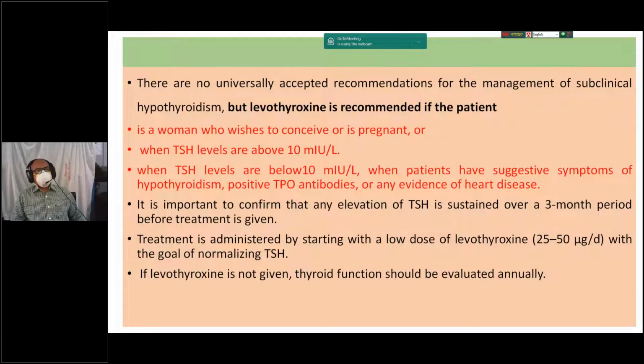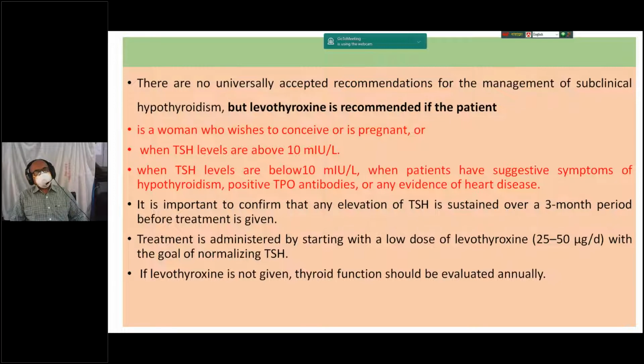There is no universally accepted recommendation for the management of subclinical hypothyroidism, but the drug is the same. Levothyroxine is recommended. How will you give levothyroxine, when, and who are the candidates? There are three or four conditions. If the patient wishes to conceive or is pregnant, or the TSH level is more than 10, or the TSH is below 10 but the patient has suggestive symptoms of hypothyroidism, positive TPO antibodies, or any evidence of heart disease.